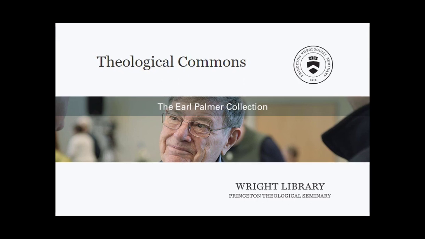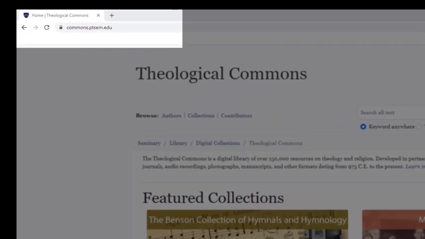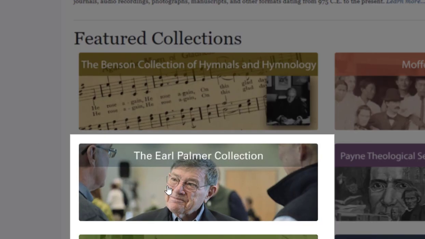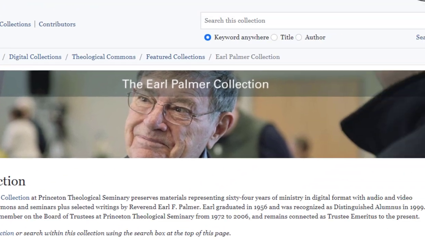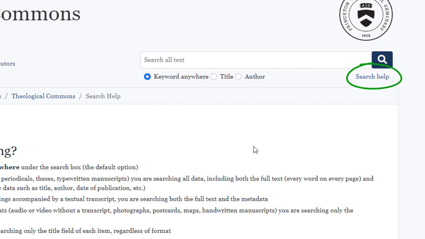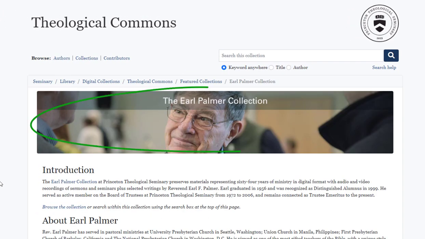To access the Earl Palmer Collection in the Theological Commons, Princeton Seminary's digital library, go to commons.ptsem.edu, then click the Earl Palmer Collection. Here you can use the search box to search for one or more words throughout the Earl Palmer Collection. Click Search Help for an explanation of what data you're searching and for examples of advanced searches. Alternatively, click either the image or the Browse the Collection link to start browsing the entire collection.